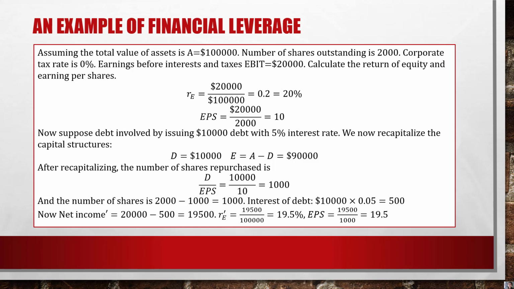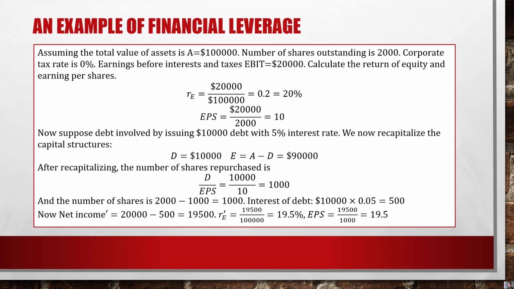Here the return on equity is net income over the total value of assets. The net income is not given. However, since we have no debt mentioned in the question and the tax rate is 0%, the earnings before interest and taxes, EBIT, is actually the net income in this case.